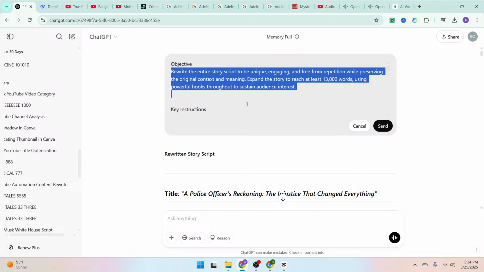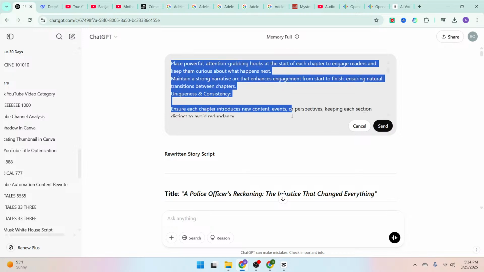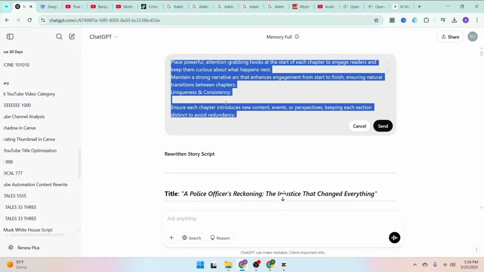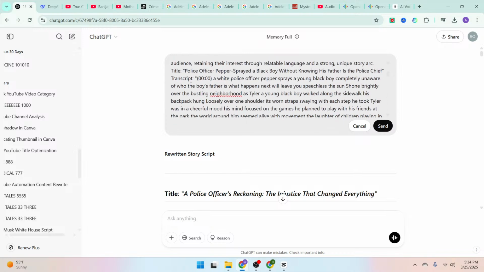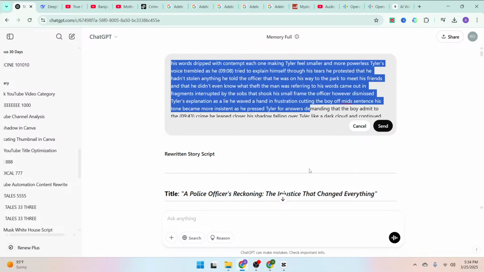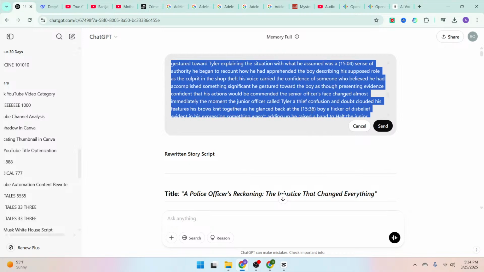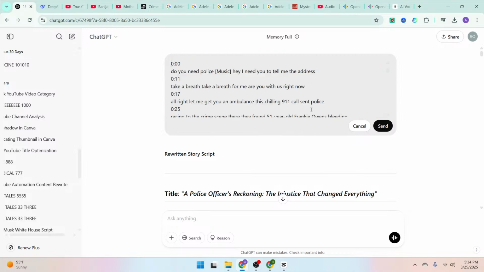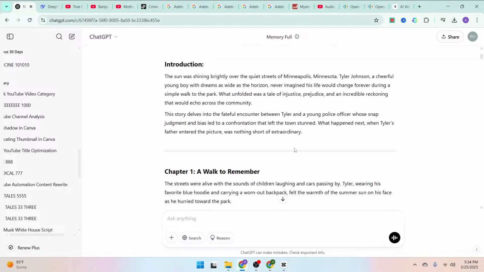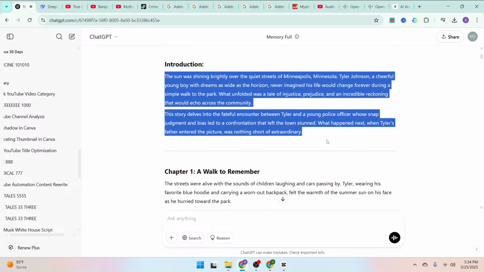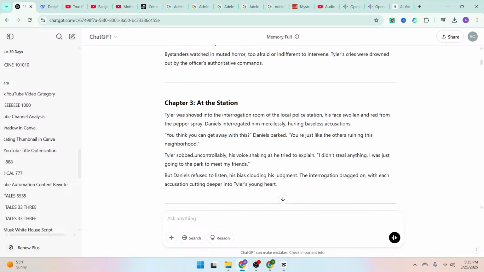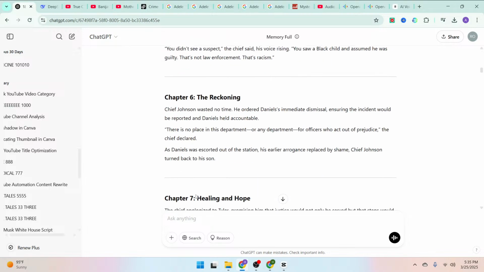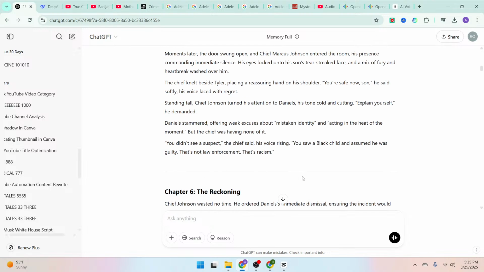The prompt says, rewrite this entire story script, make it more engaging, and it should also add curiosity gaps and suspense throughout the story. So if you check, you see that the transcript started from here. So this is where you paste the transcript you copied. Okay, so right here I'm going to paste the transcript here. So now what ChatGPT does is rewrite your script for that true crime story videos. So you can see the introduction, the different chapters: chapter 1, chapter 2, chapter 3, chapter 4, chapter 5, chapter 6, chapter 7, then conclusion.